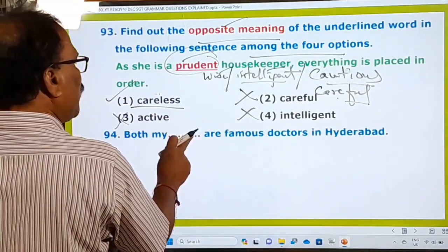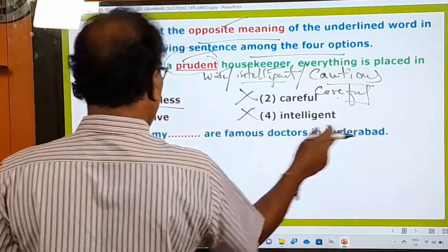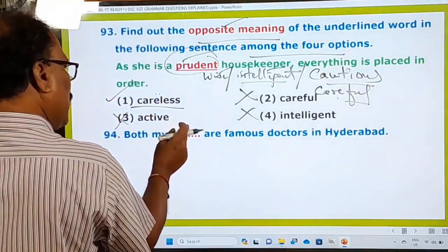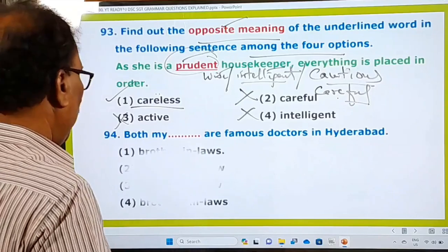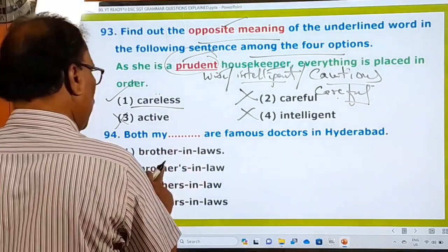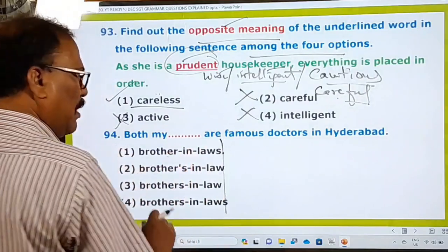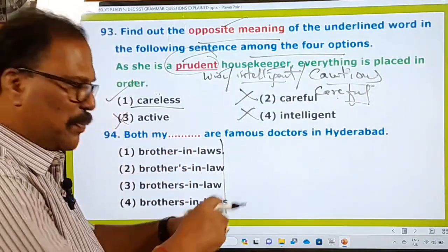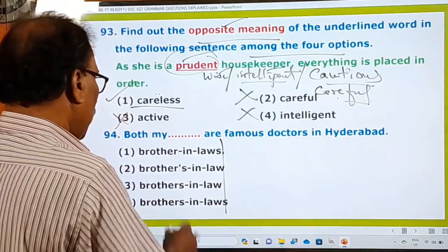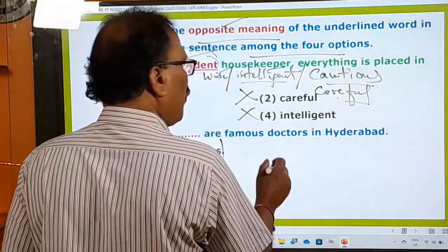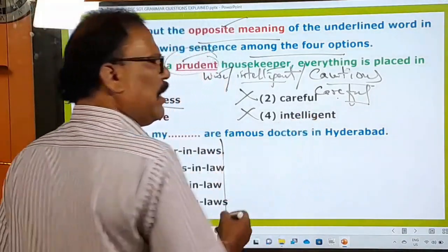Both my dash are famous doctors in Hyderabad. Both my dash. What is this dash? Let us see that in the options. Brother-in-laws, brothers-in-laws, brothers-in-law, brothers-in-law. So now I'll give you some explanation about this question. See, this word is called a compound noun. Okay, there are so many compound nouns.